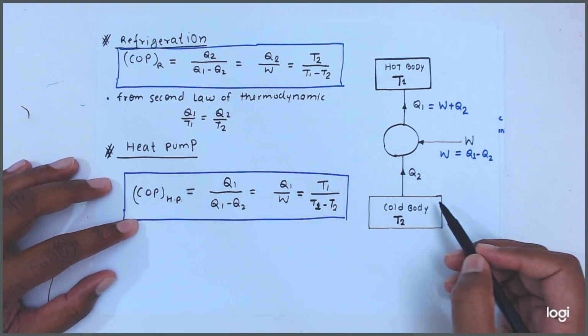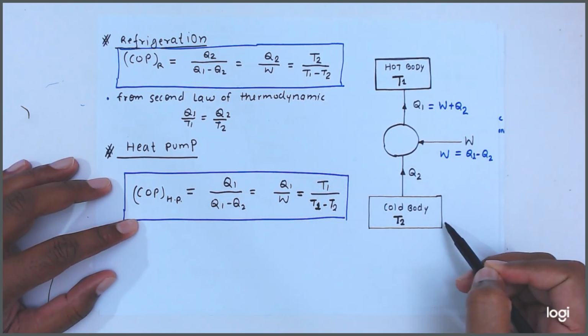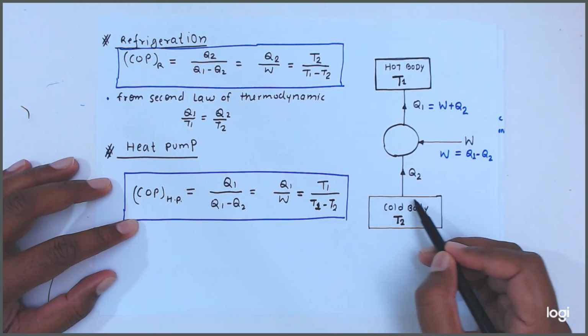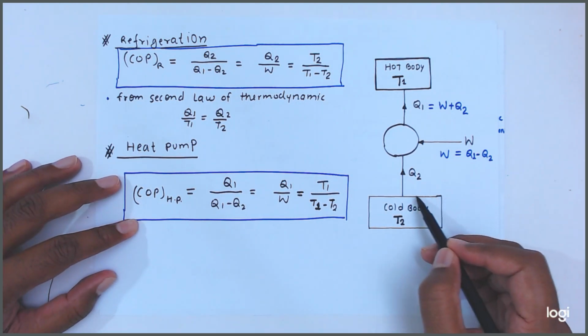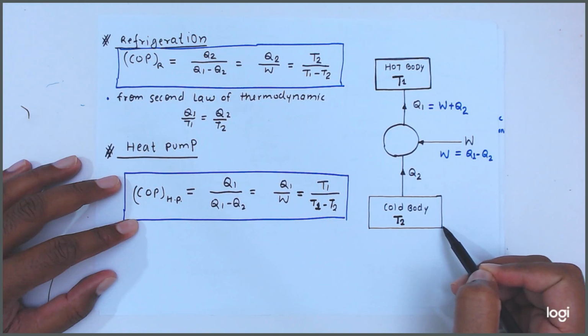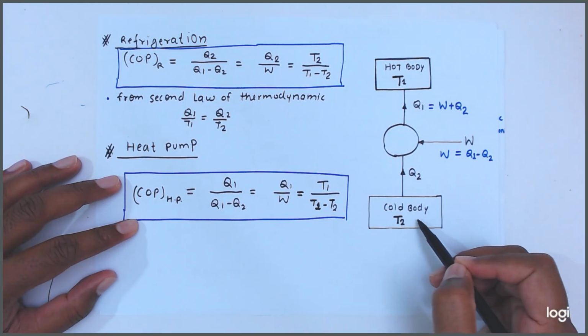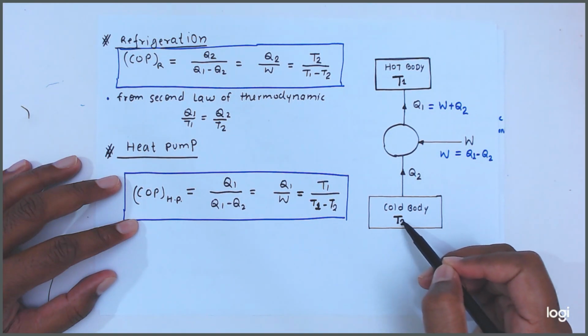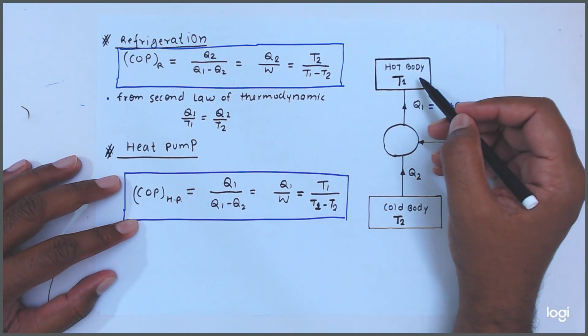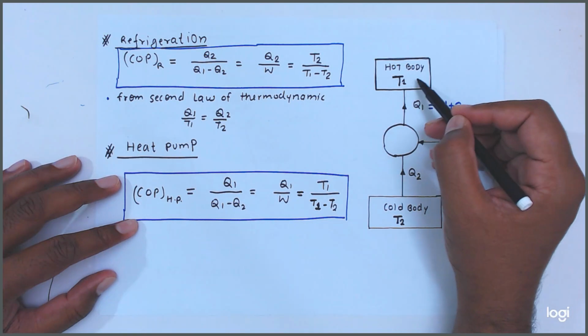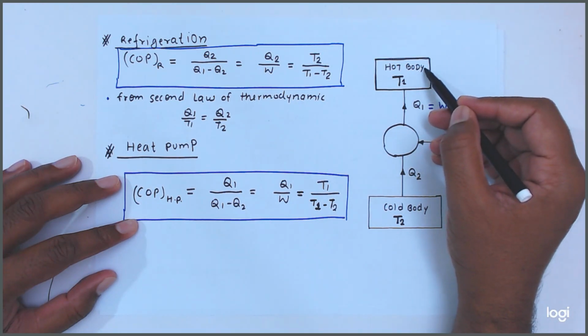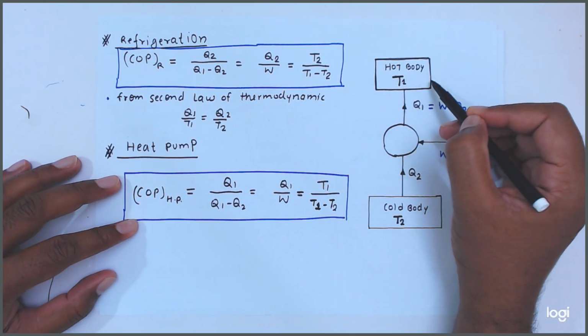If our aim is to maintain a lower temperature, then it will work as a refrigerator. If you want the room to be heated, so we have to deliver more heat, so this is our criterion.